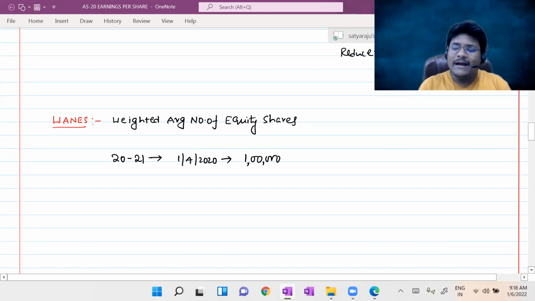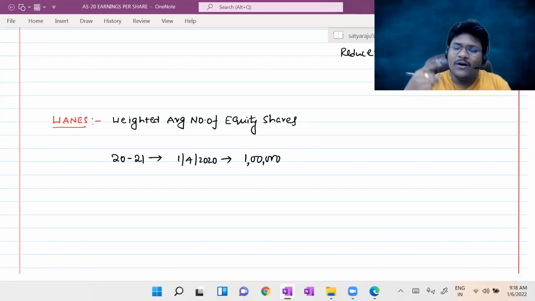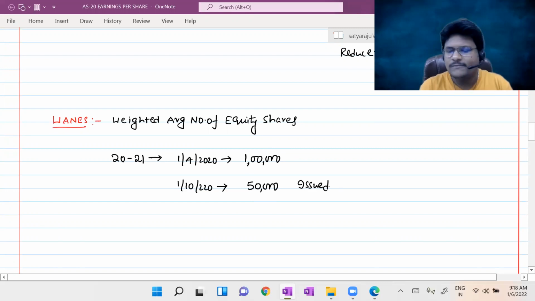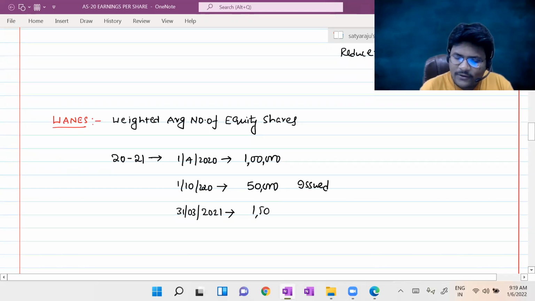Then after 6 months, as on 1/10/2020, let us assume 50,000 equity shares were issued. Now the status as on 31st March 2021 is 1,50,000 equity shares outstanding, right?